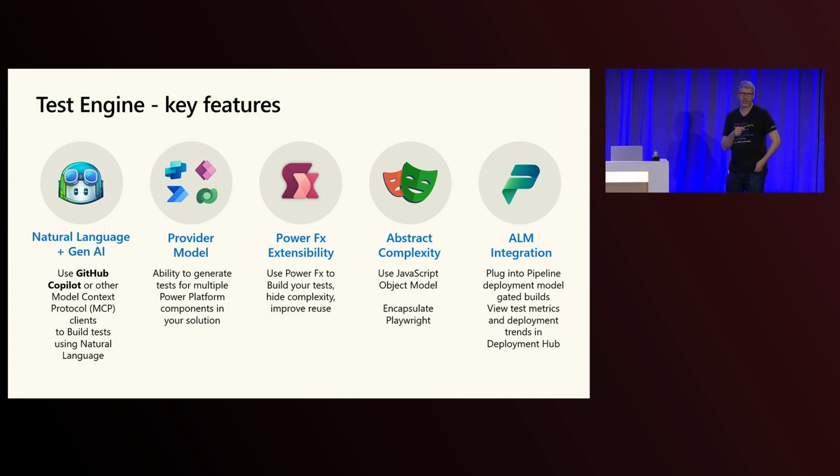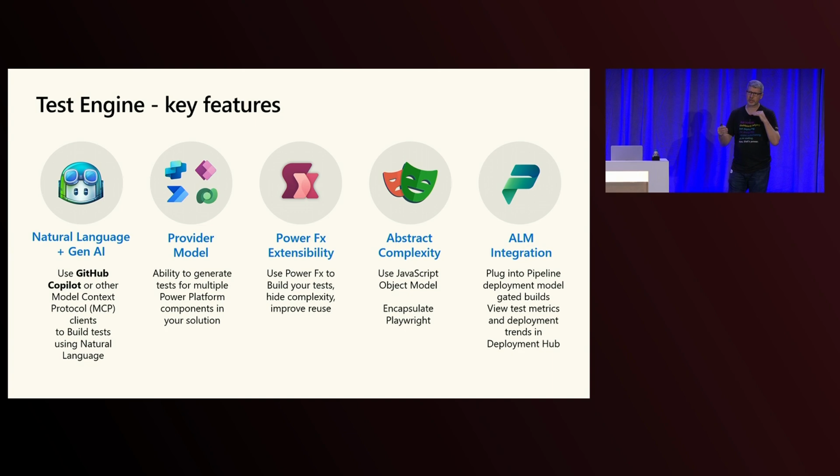The other thing PowerFX does is make it really easy when doing generative AI. PowerFX is a really simple language, like Excel. When we're using natural language and generative AI, it's much easier for us to create PowerFX and validate that the PowerFX is doing what's expected. Finally, it abstracts complexity.